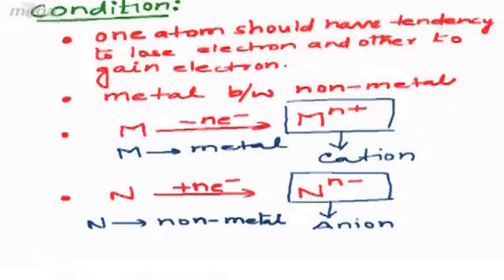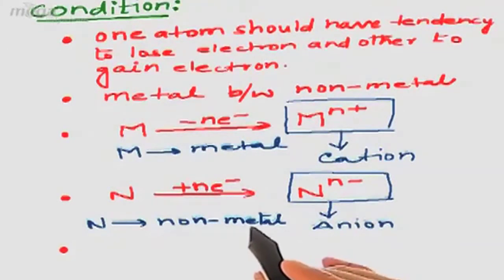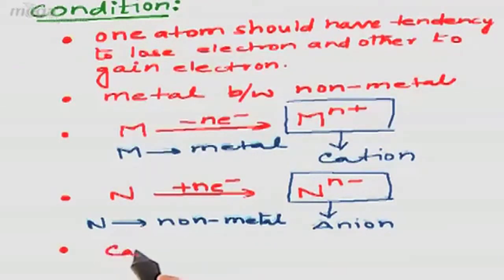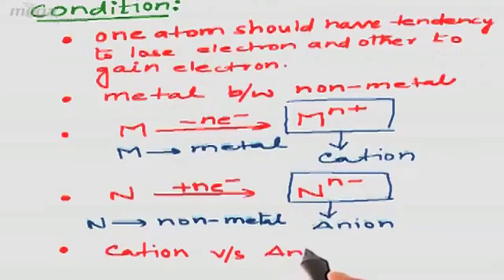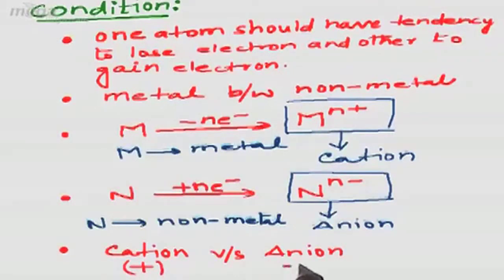Now, what should be the force between two atoms when they are held to each other through ionic bonding? Hope it's not a difficult question, as we are observing here that during ionic bonding the metal converts to cation after the loss of electron and the non-metal becomes anion after the gain of electron. That means cation will be positively charged, anion will be negatively charged.